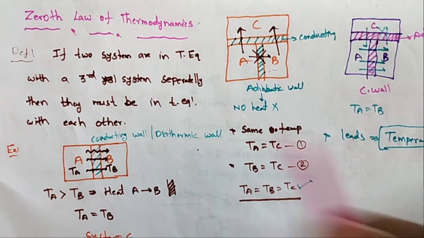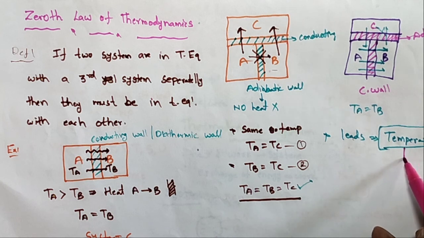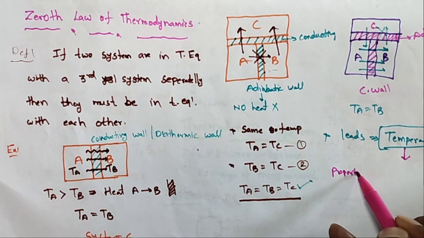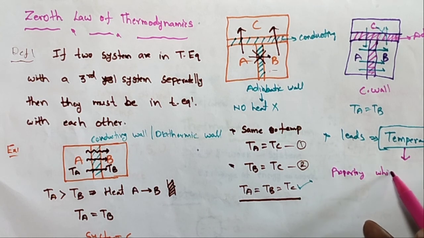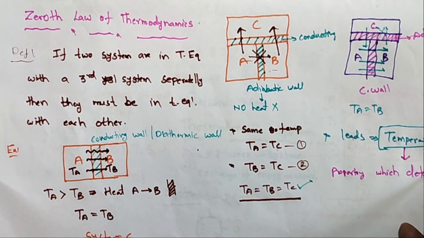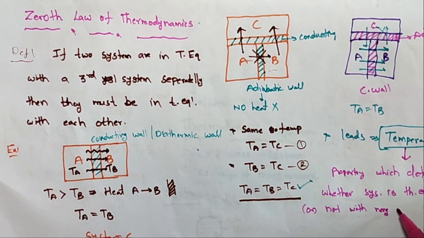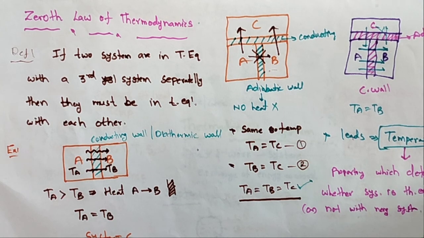So according to the zeroth law of thermodynamics, what is the meaning of temperature? This is the property which determines whether a system is in thermal equilibrium or not with a neighboring system.